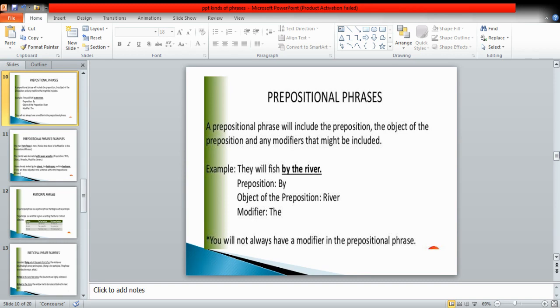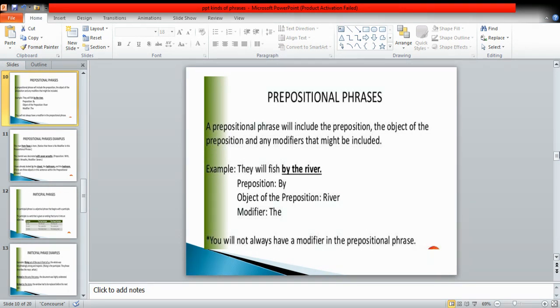Okay, dear students, if you remember, we did the kinds of phrases like noun phrase, adverb phrase, and adjective phrase. And on that day, I told you that we have some more phrases which we are supposed to discuss in some other lecture. So today we are going to discuss all the other phrases which can be there in your subjective and in your objective paper.